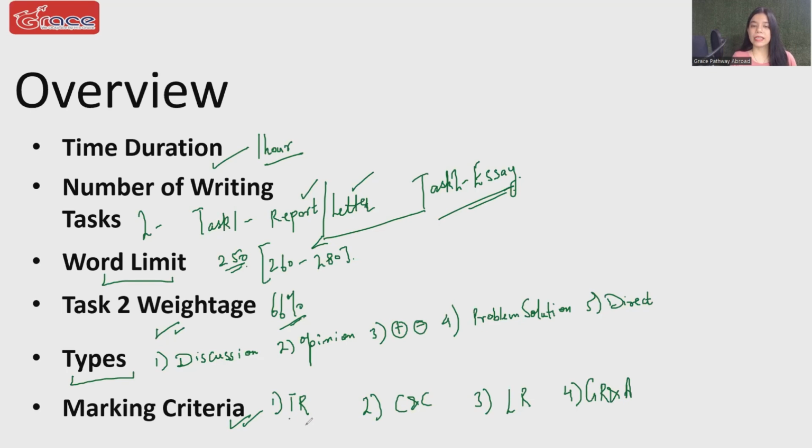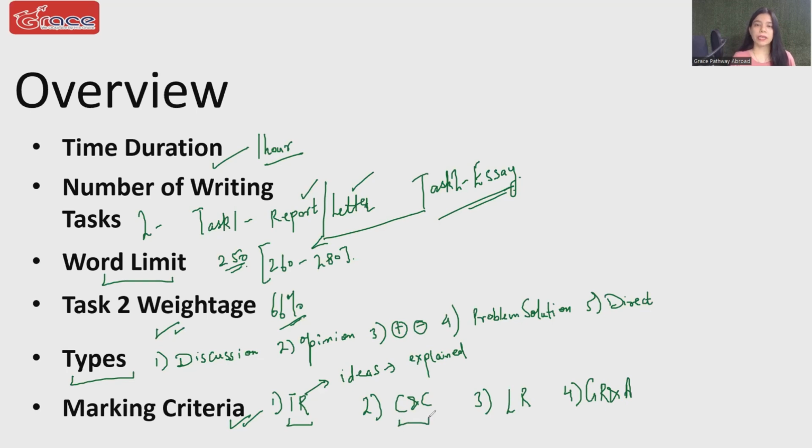Now, what exactly is task response? Well, you get a high score on task response criteria only if you have relevant ideas in your essays. And those ideas need to be well developed, well explained. Only then you get a high score. Plus, of course, there has to be a minimum 260 words as well.